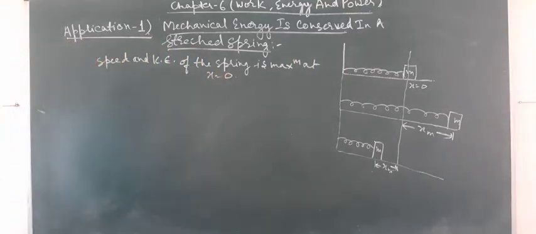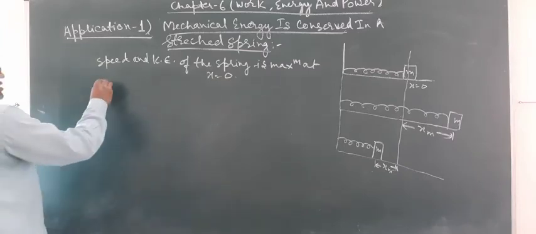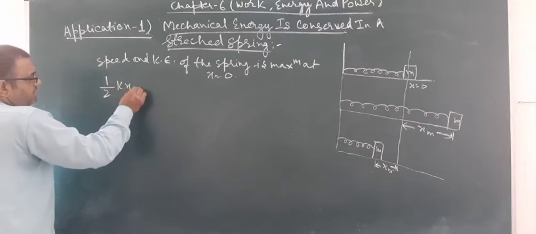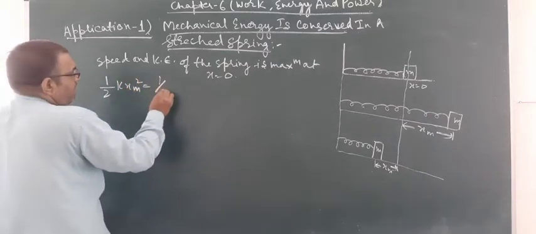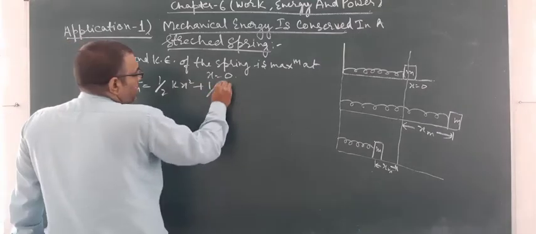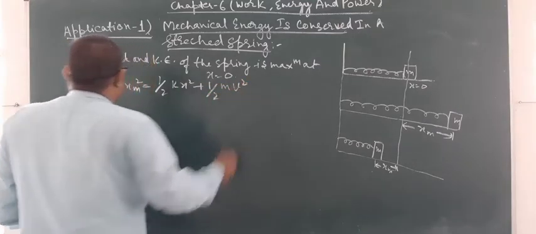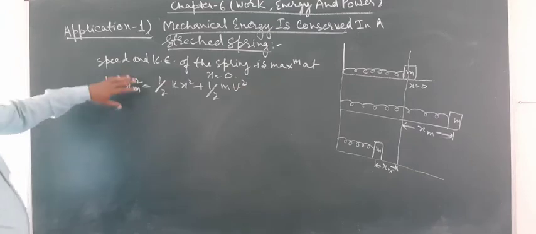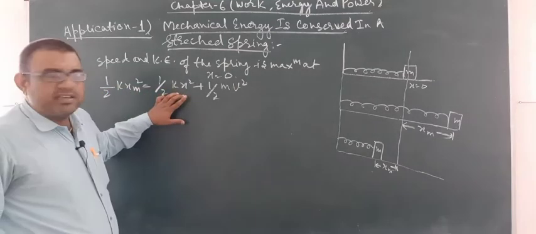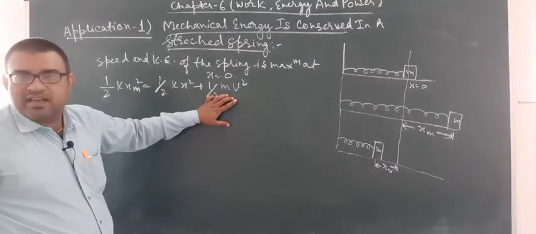So we can say that half k xm square is equal to half k x square plus half m v square. This is the total energy, this is the potential energy at a certain distance x, and this is the kinetic energy.